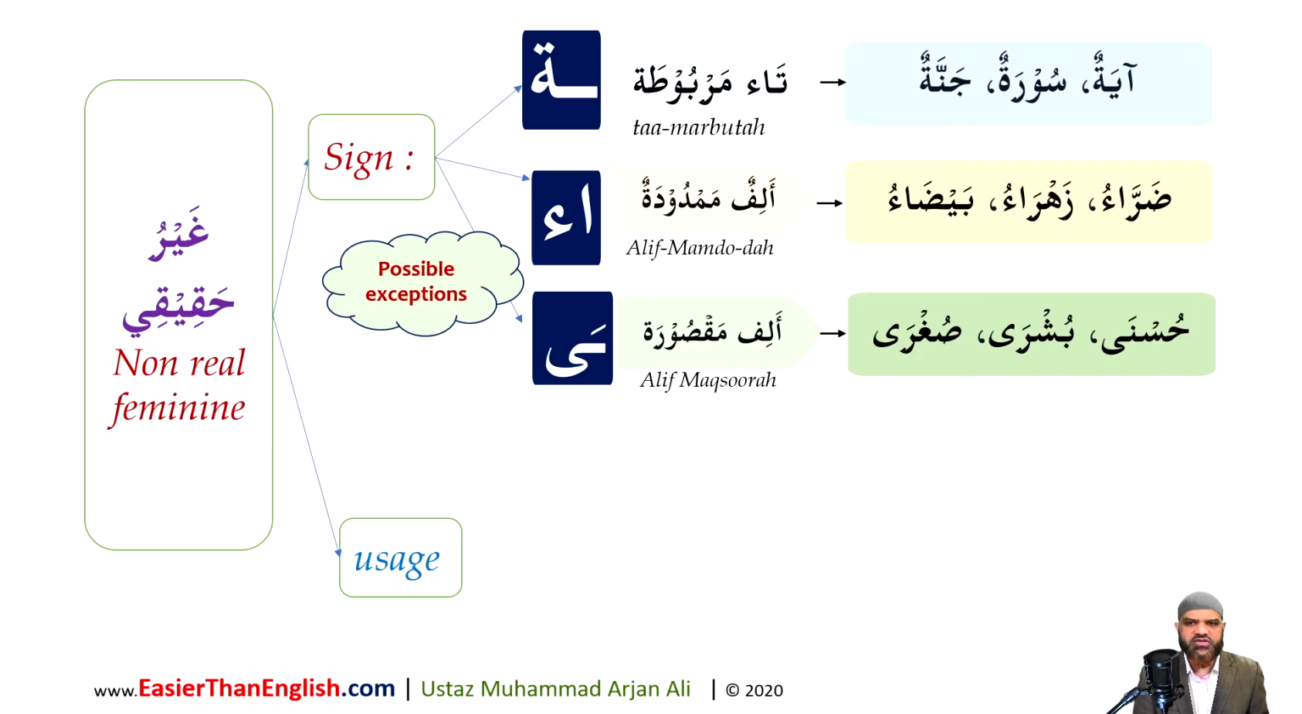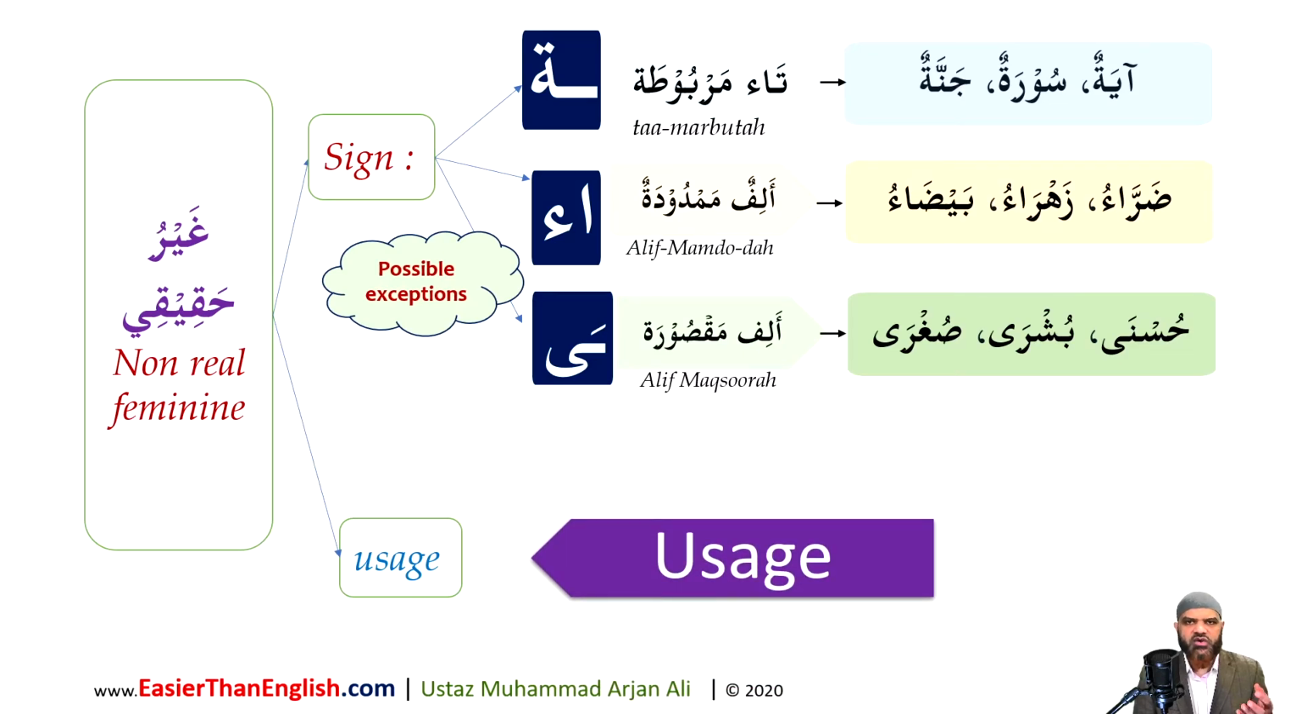So again, the first grouping is the signs, and now we're going to look at usage. Now there are words which don't have any signs to indicate they are feminine, but there are certain categories of words which the Arabs historically have used as feminine in the language, and let's look at those.